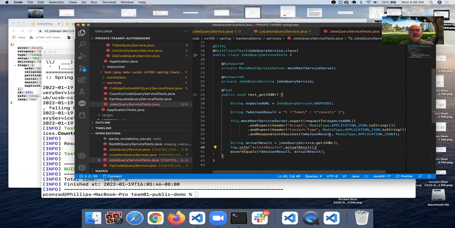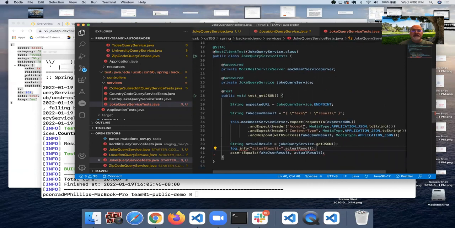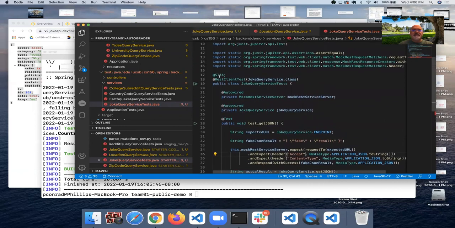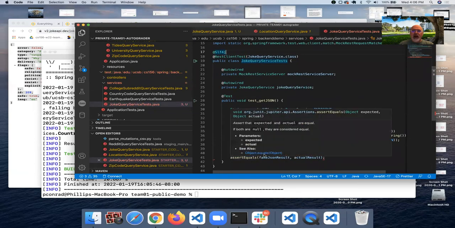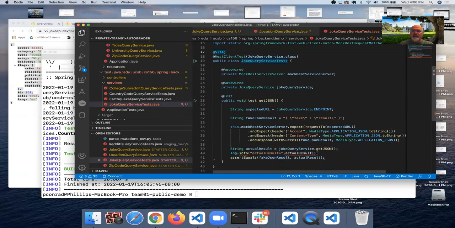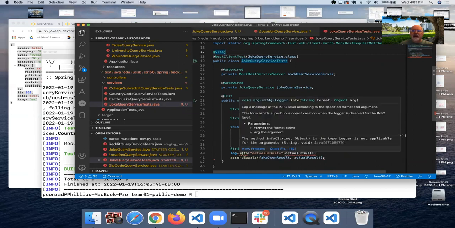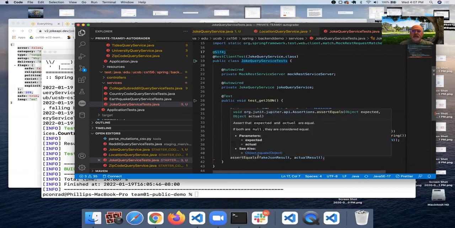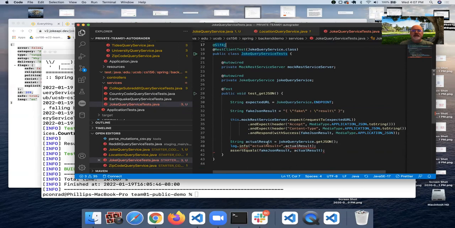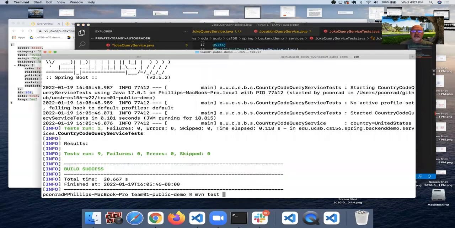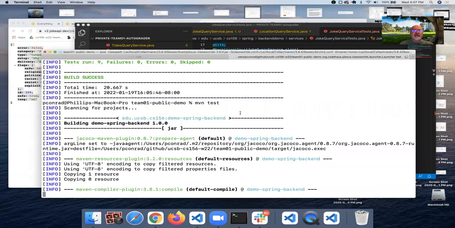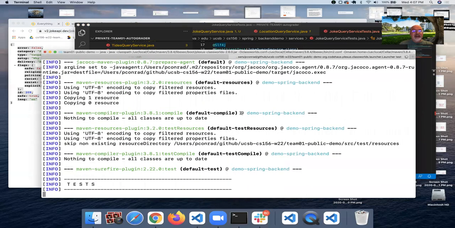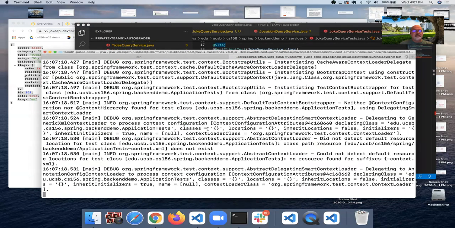So maybe this is good that this is happening because it's allowing us to see some things we might not otherwise have seen. I don't know why that is complaining. I think that's just a glitch in VS Code. So let's just see what happens when we run Maven test. And hopefully we will see that output and we'll have some clue as to what's going on.